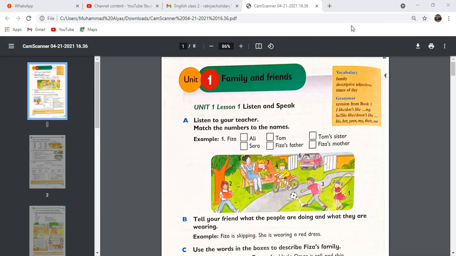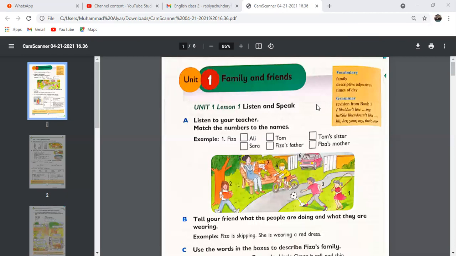It's Unit 1, Family and Friends, which is on page number 2. So open page number 2 of the book and let's start. It's Unit 1, Lesson 1, Listen and Speak. But let me tell you what we are going to do in this class.